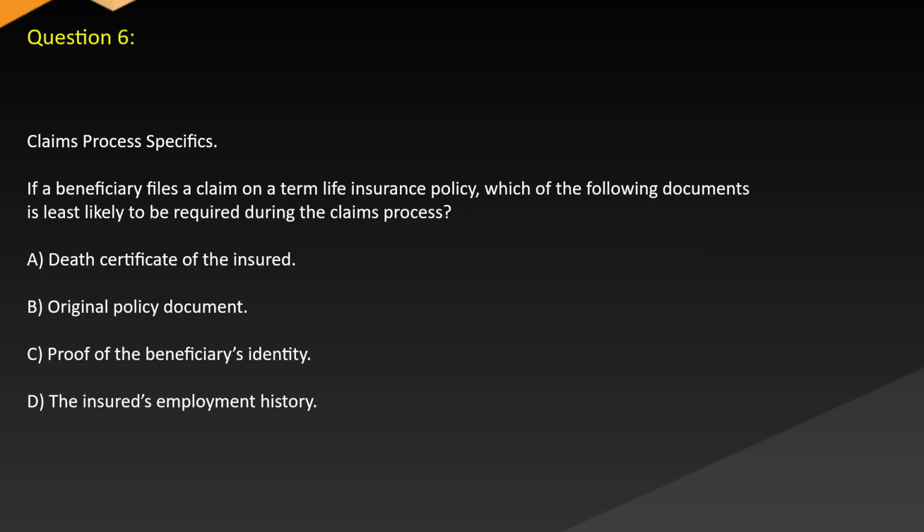Question 6. Claims process specifics. If a beneficiary files a claim on a term life insurance policy, which of the following documents is least likely to be required during the claims process? A. Death certificate of the insured. B. Original policy document. C. Proof of the beneficiary's identity. D. The insured's employment history.